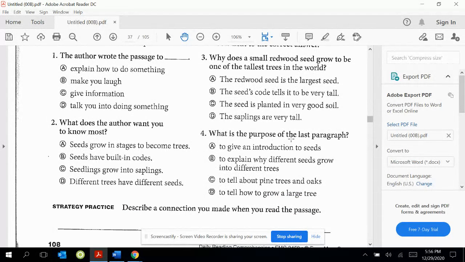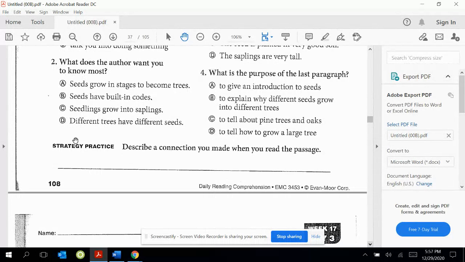Number 4, what is the purpose of the last paragraph? A, to give an introduction to seeds. B, to explain why different seeds grow in different trees. C, to tell about pine trees and oaks. D, to tell how to grow a large tree.